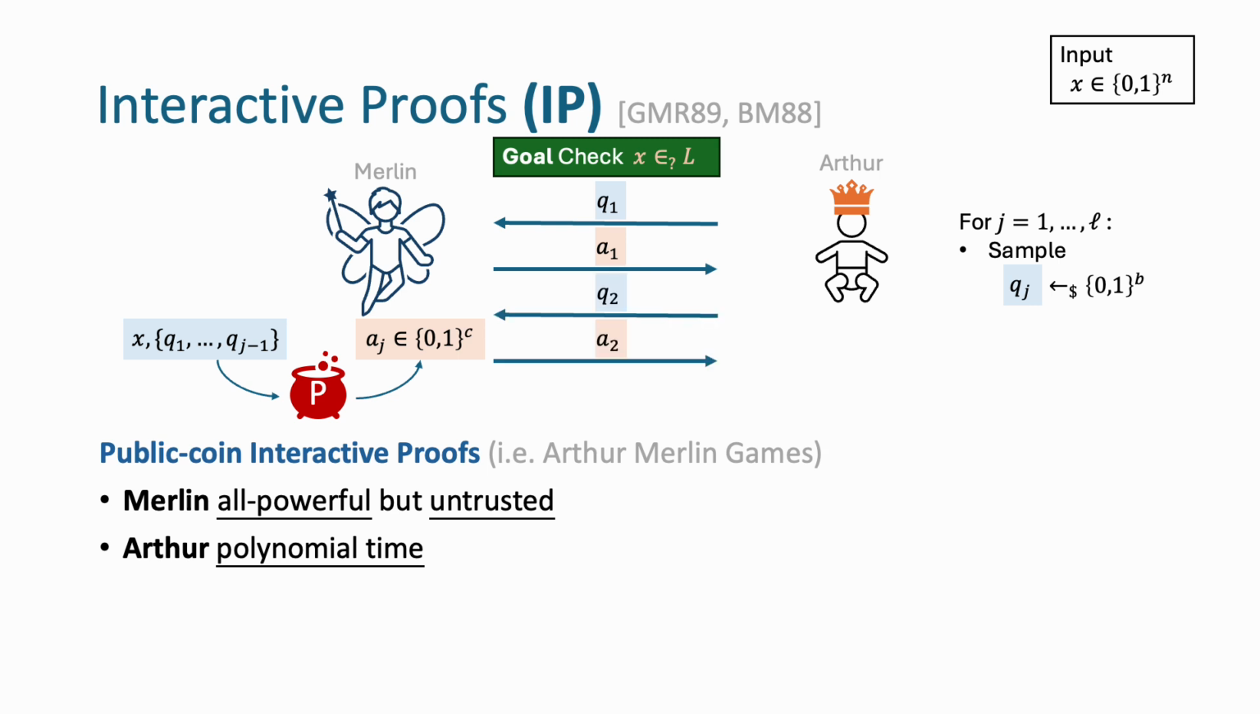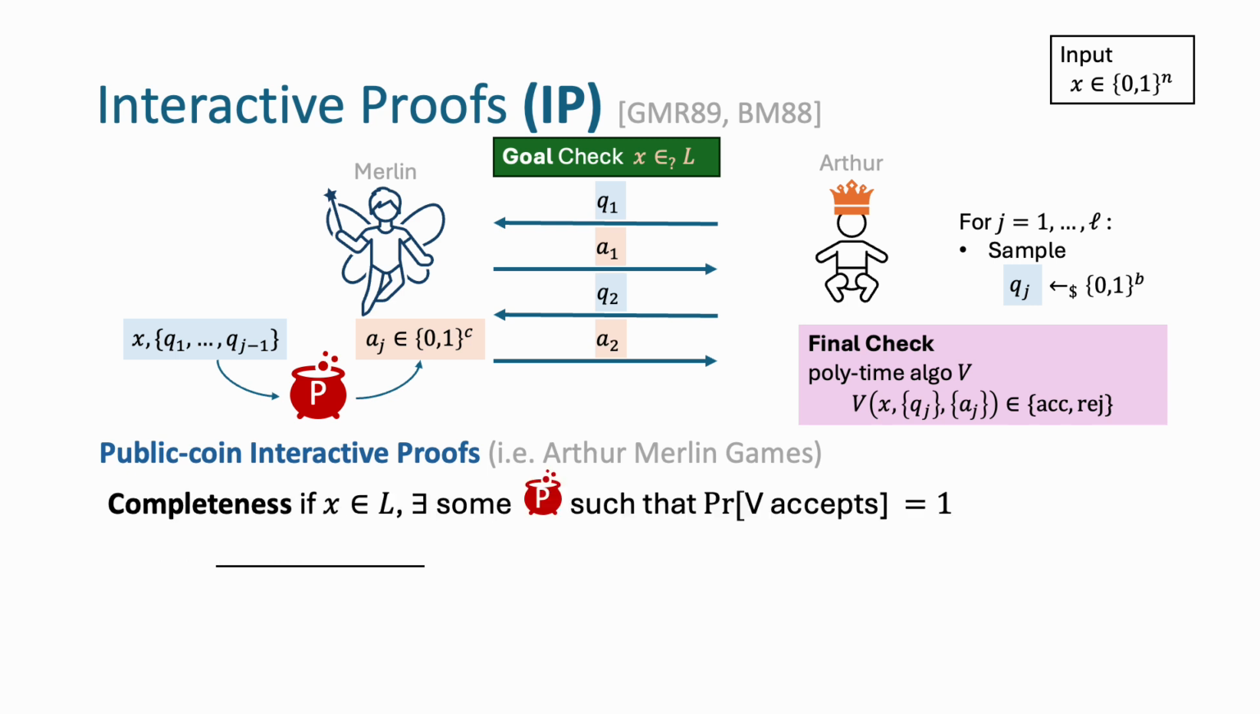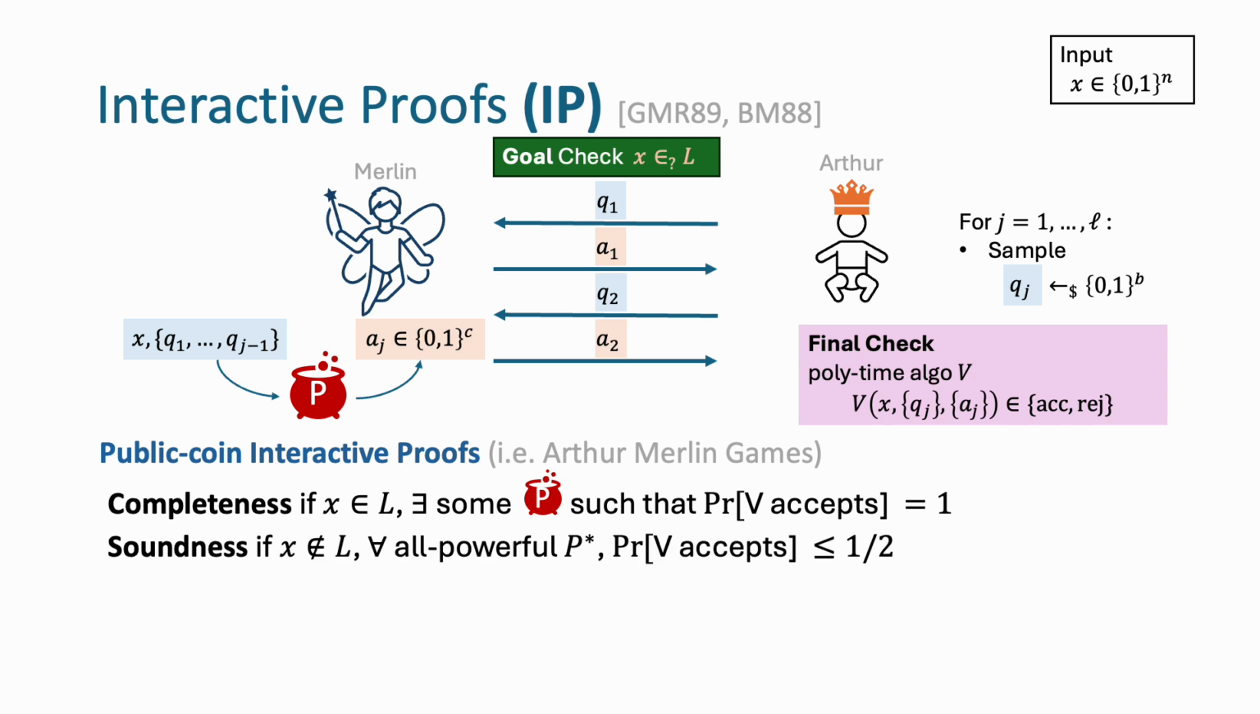This goes on for many rounds until Arthur applies a final efficient checking algorithm V on the statement and the entire transcript, consisting of the random queries by Arthur and answers by Merlin, and decides whether to accept or reject the claim. We want the interactive proof, or an IP system, to satisfy completeness. If the claim is indeed true, then there exists some honest proving strategy P that convinces the verifier. Soundness says that if the claim is false, then for any unbounded cheating prover, the probability that the verifier accepts